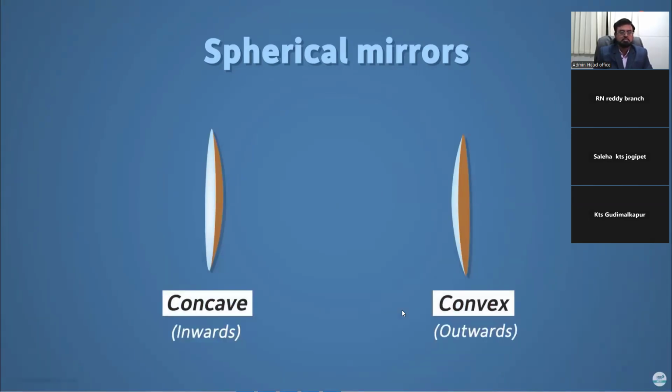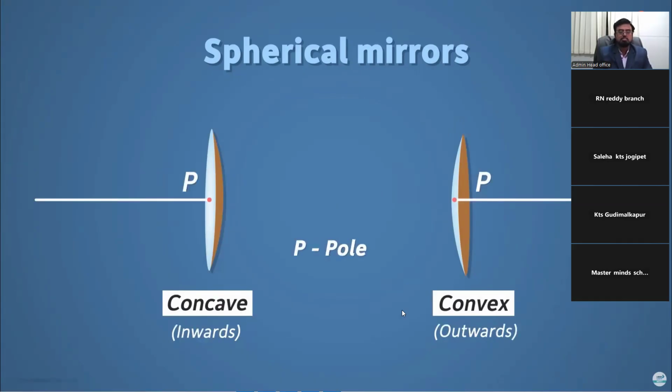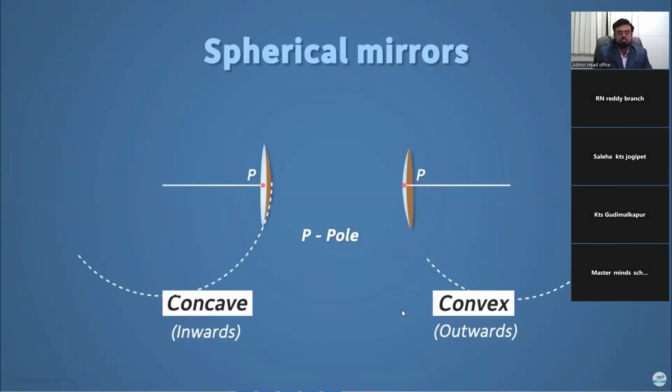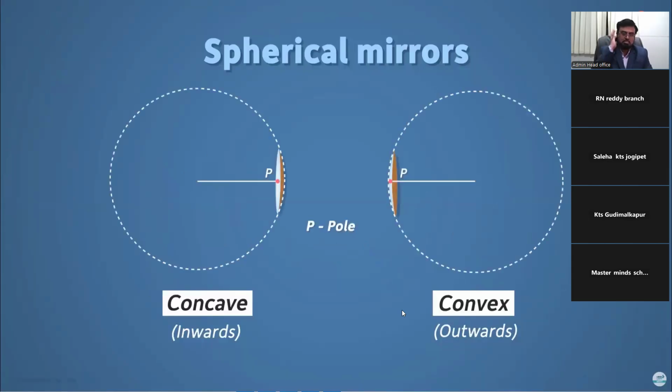The center of the reflecting surface of the mirror is called the pole. We represent it with a point P. In the front view of both the mirrors, you can see that the pole is present right at the center. Now, as I told you, the reflecting surface forms a section of the sphere. This sphere must have a center. This center of the sphere is called the center of curvature, denoted by C.